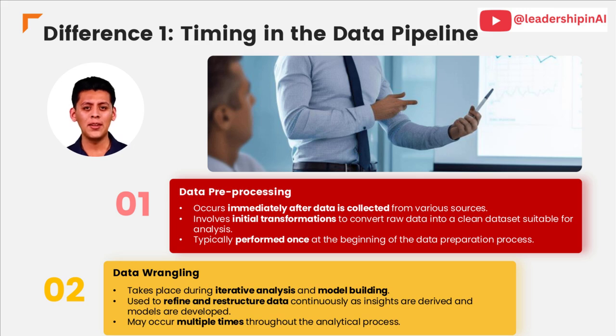Pre-processing is a one-time task focused on cleaning and basic transformation right after data collection. In contrast, data wrangling is an iterative process that refines and restructures data throughout analysis, allowing for complex manipulations as new insights emerge.